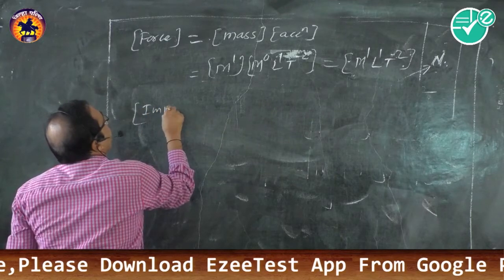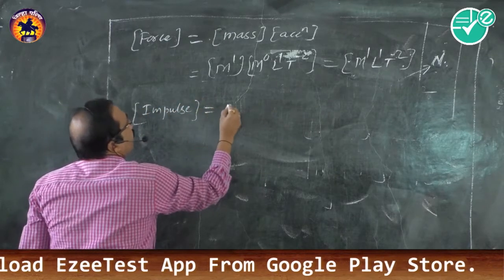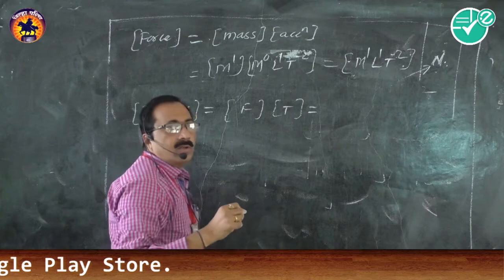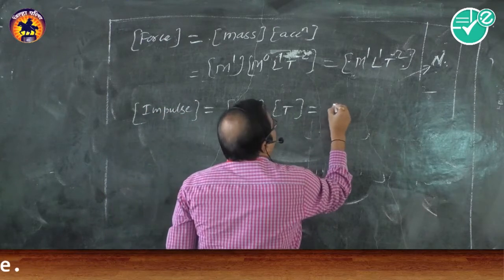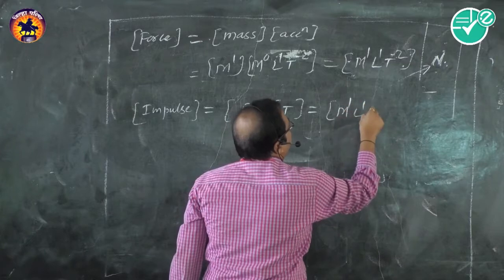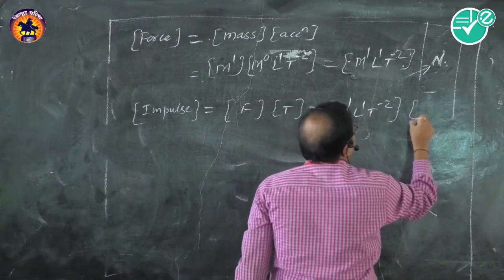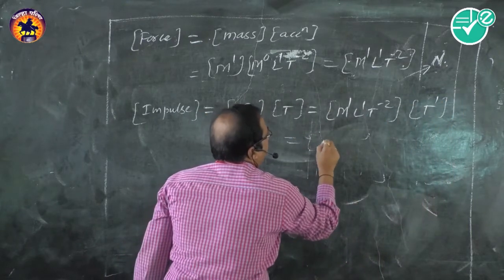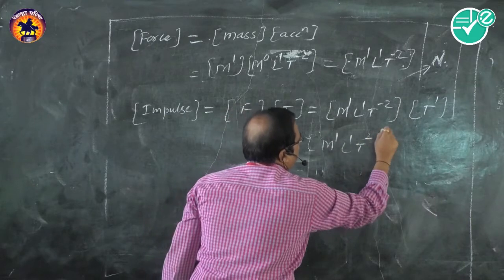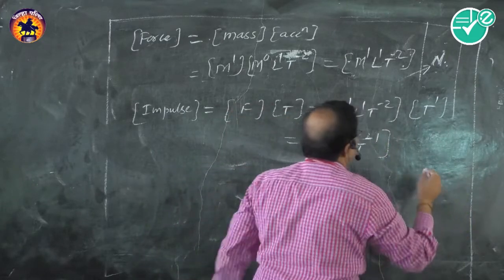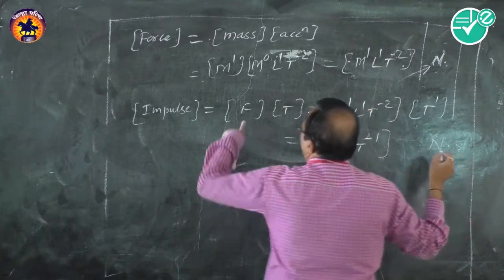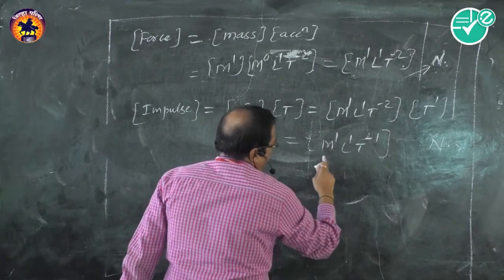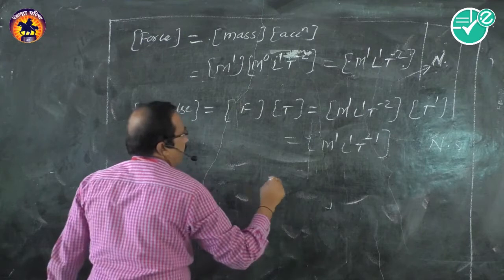Impulse. Try to find it. What is the formula of impulse? It is force into time. Isn't it? Force into time. The dimensions of force are M1, L1, T minus 2, and dimensions of time are T1. Therefore, dimensions of impulse are M1, L1, and T minus 1. So impulse is given in Newton into second. This is the SI unit, and these are the dimensions. Isn't it?